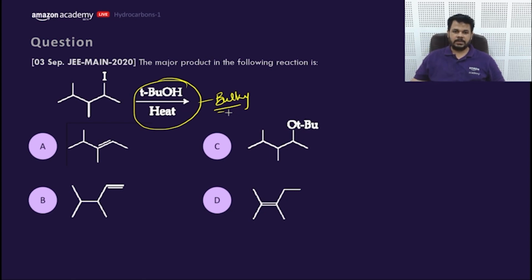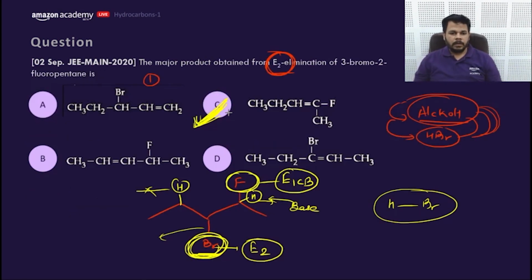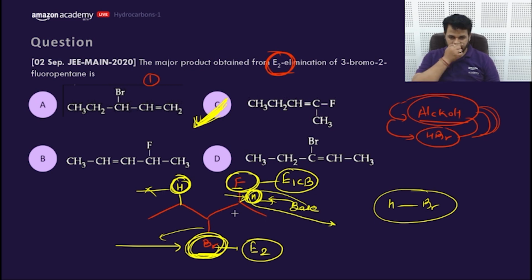Oh, Saytzeff is C. Yes. So the major product in the following reaction is... The base says, my dear friend, I cannot increase the rate of C-Br bond breaking, but I can increase the bond breaking of C-H, because this C-H bond is relatively acidic because of the presence of fluorine. So the base will take this H plus relatively easier. So if H goes easier or faster, the Br would also go faster. That means we need to consider here the acidity of the hydrogen.